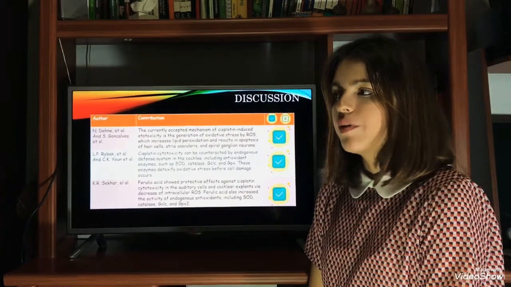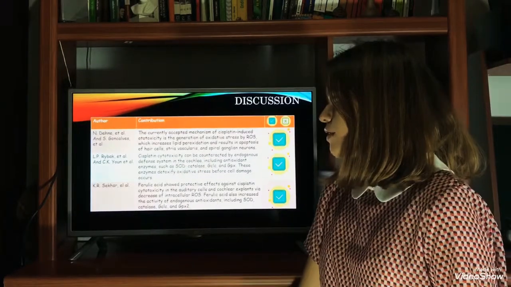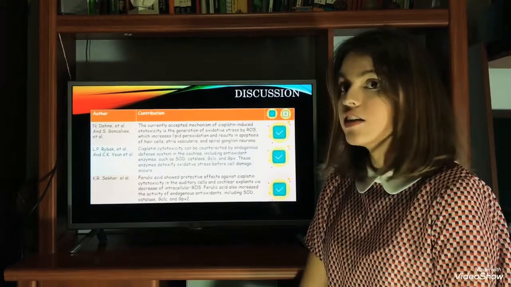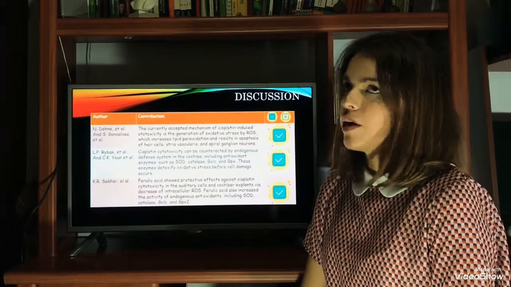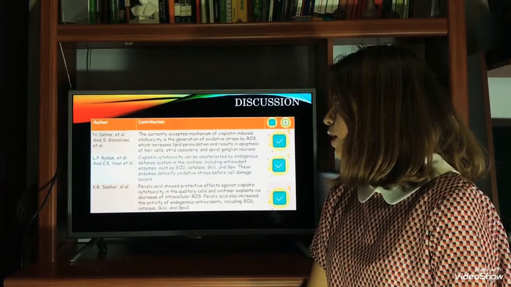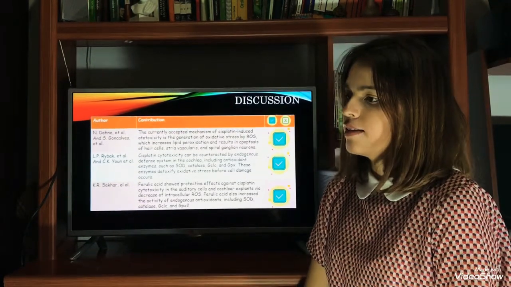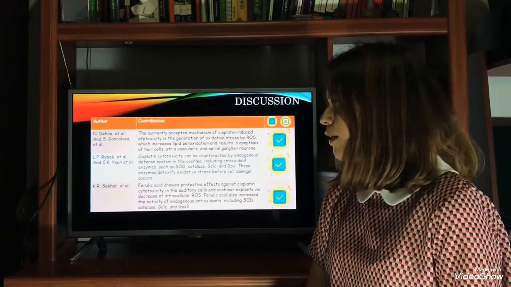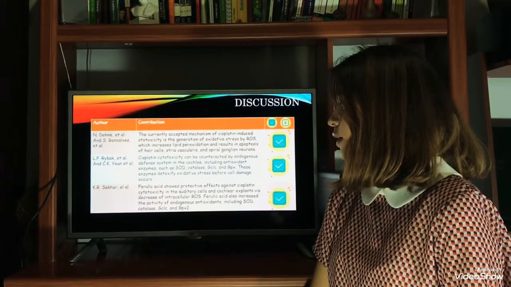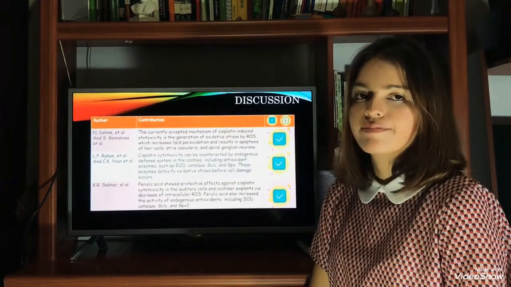This is a discussion where we are comparing our results with other authors' results. A first author said that the currently accepted mechanism of cisplatin-induced ototoxicity is by generating oxidative stress by ROS, and that also agrees with our results. Another author said that cisplatin cytotoxicity can be counteracted by endogenous defense systems such as antioxidant enzymes, and that is also consistent with our results. And a final author said that ferulic acid shows protective effects against cisplatin cytotoxicity in auditory cells, which is the same objective as our results.